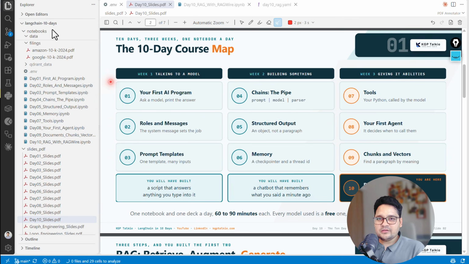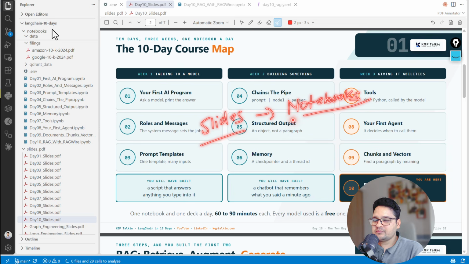Now let me tell you my teaching style, how I'm going to teach all of these notebooks which you are currently seeing. We will first start with the slides. All right, so first we will understand and discuss the basics and fundamentals of everything. After these slides, we will move toward the notebooks. And everything I'll explain in the notebook is what I have discussed here in the slides.